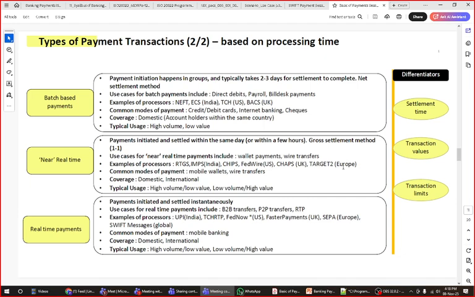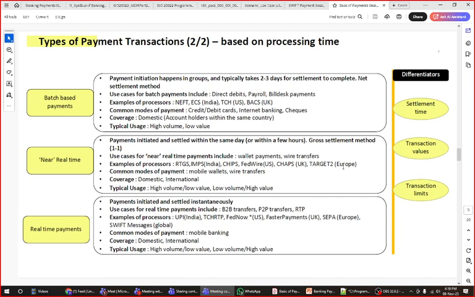So all the files coming from different banks in India are combined together in a single batch at 10 o'clock, and your payment which you have sent at 8 o'clock and 5 minutes will be clubbed together in the 10 o'clock batch, and that batch is processed at 10 o'clock. That's why sometimes you see that your payment is sent immediately, and sometimes it takes more than 1 hour to be credited to the beneficiary. That is what happens in India for NEFT and RTGS payments.